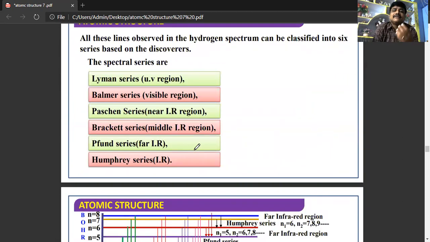All these lines observed are categorized generally into 5 or 6 series. Humphrey series is also added. The spectral lines are Lyman series, which falls in the ultraviolet region, Balmer series, visible region, Paschen series, near infrared region, Brackett series, middle infrared region, and Pfund series, far infrared region, and Humphrey series is also in the infrared region.